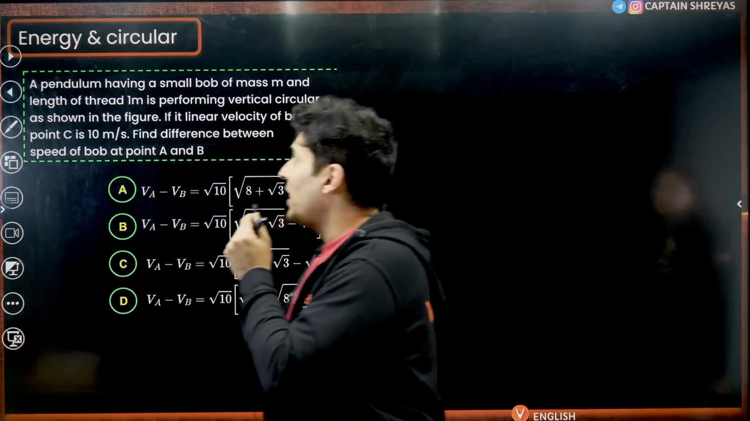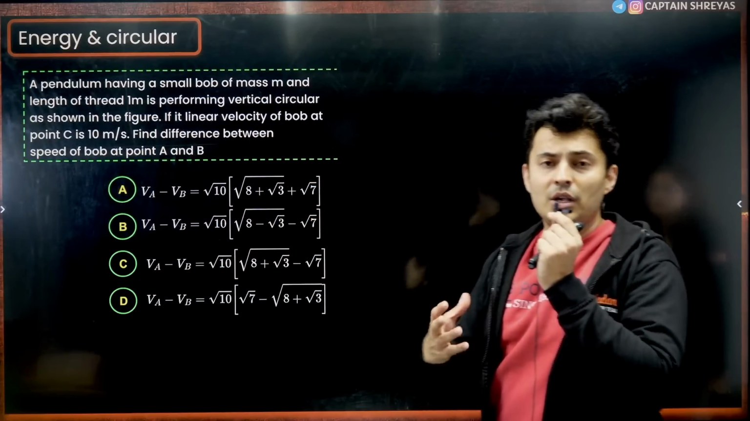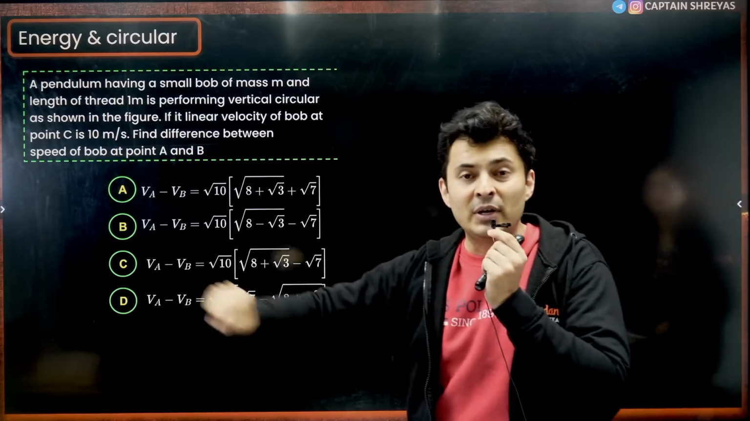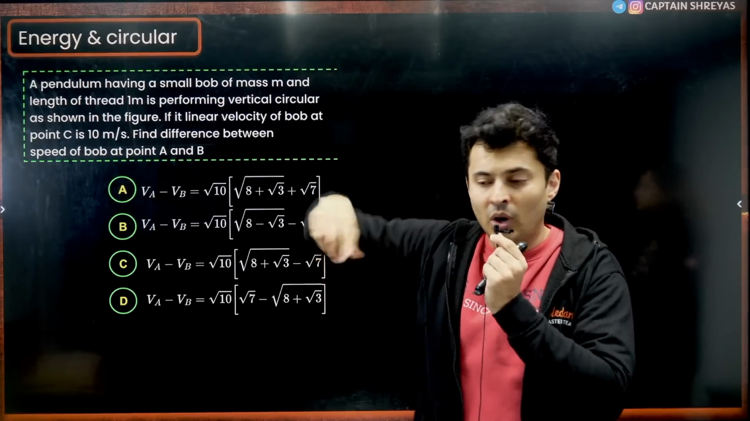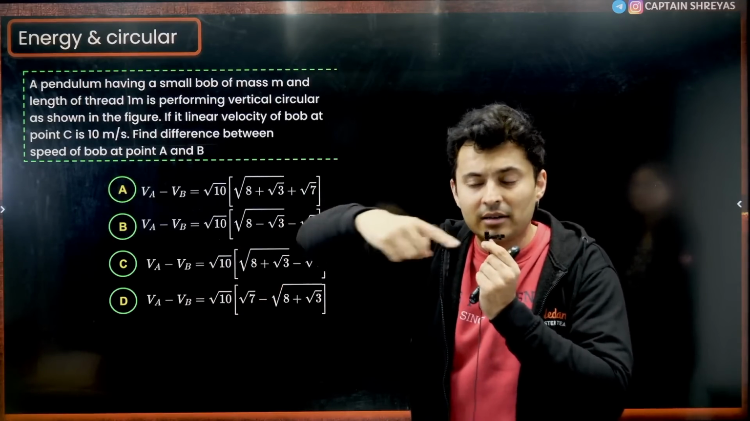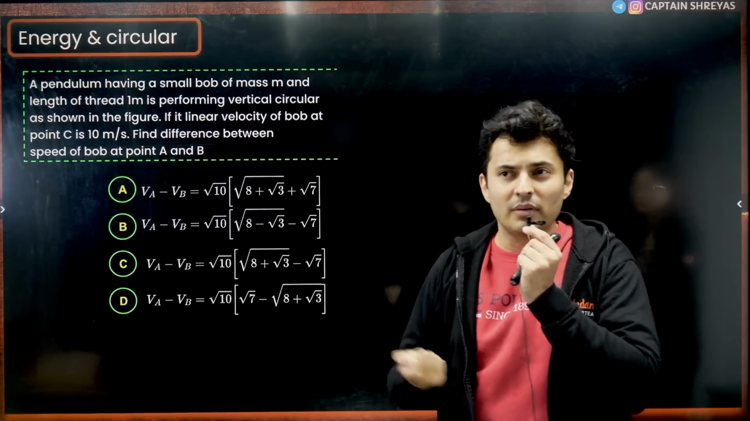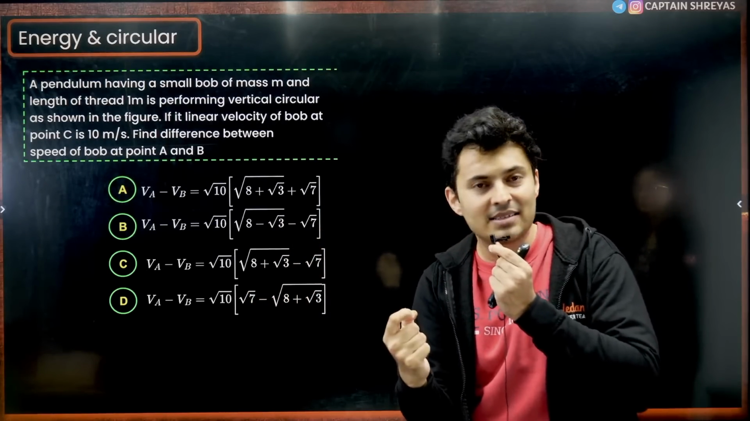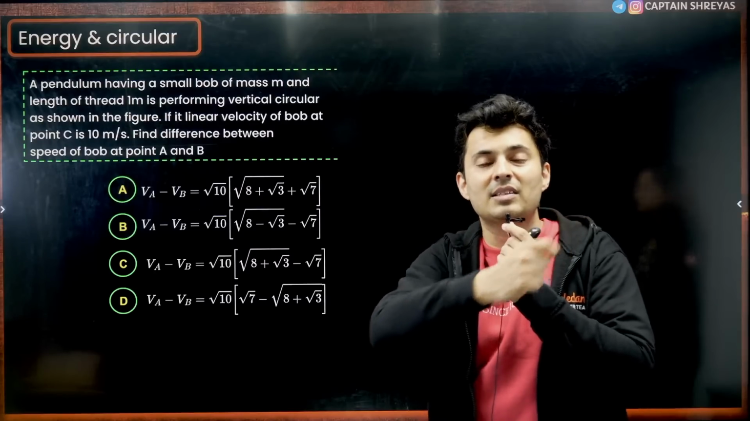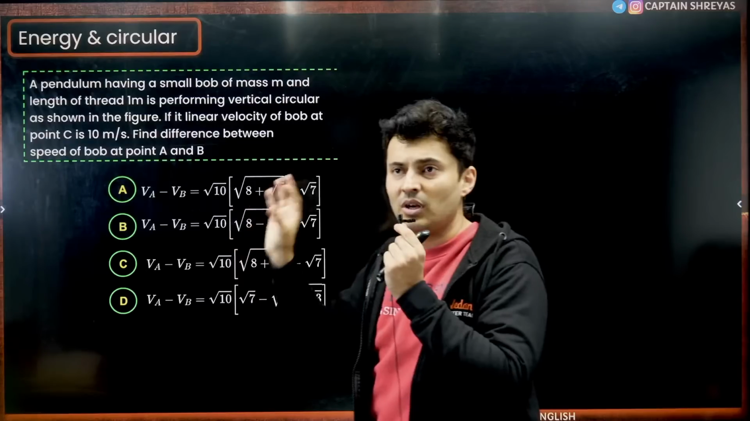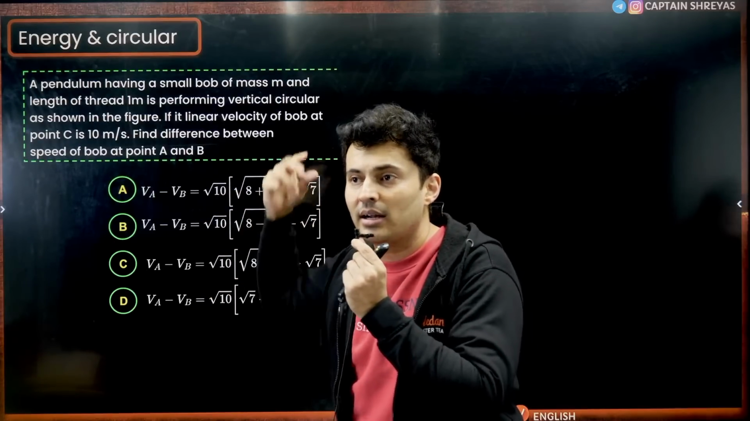Then energy and circular motion, from work power energy and circular motion, many questions were there about pendulum, conical pendulum, banked road, or a car turning along a curved road. What is the speed? What is the coefficient of friction? If the ball has this much speed, what is the speed at this point? Most of the shifts had this kind of question on energy and circular motion.